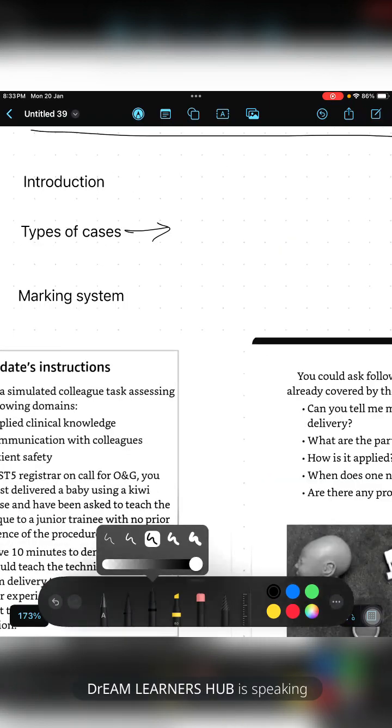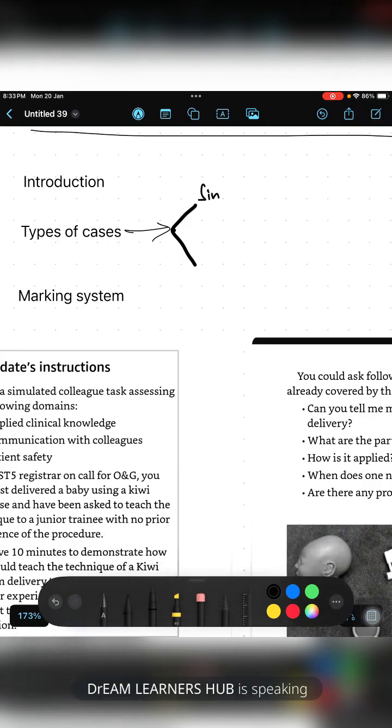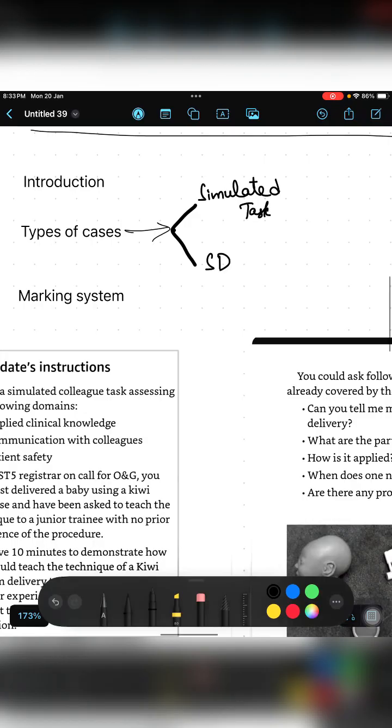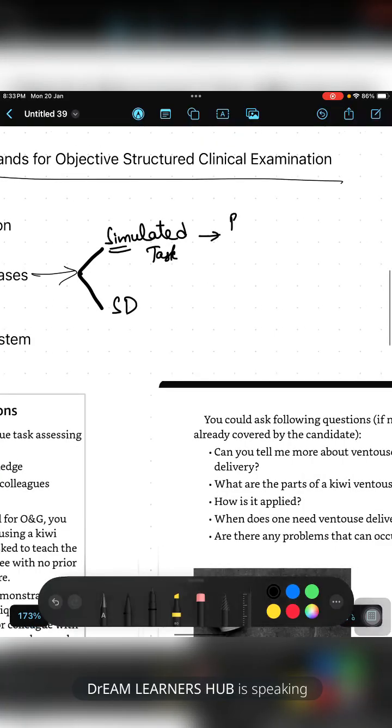What are the types of cases you can see in OSCE? There will be two types: simulated task and structured discussion. What is a simulated task? In a simulated task, there will be a role play.